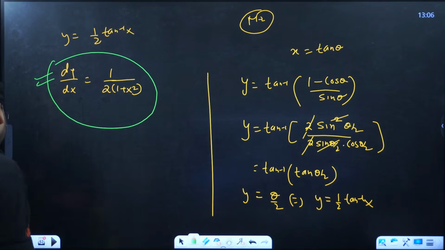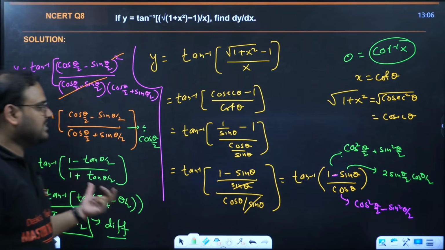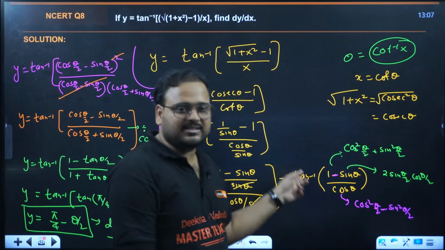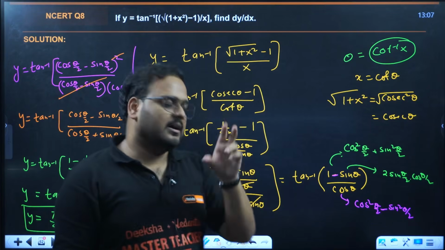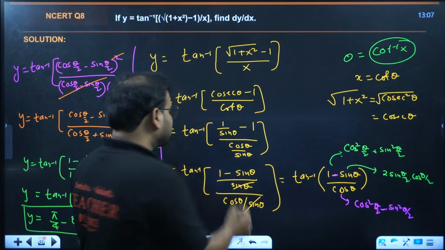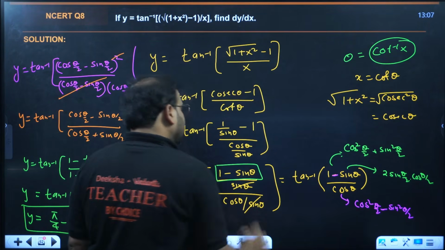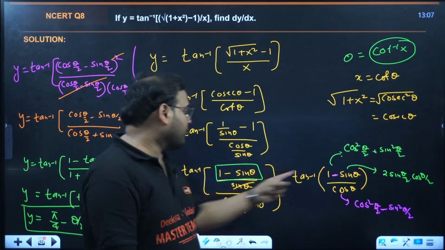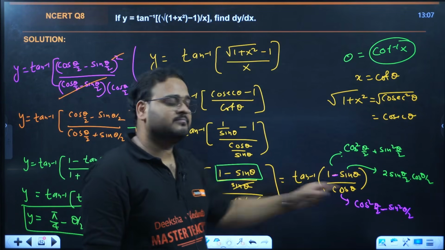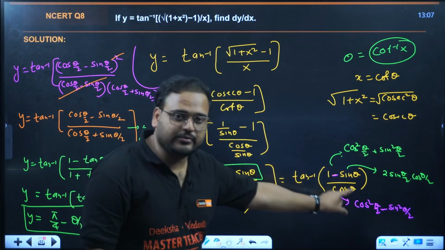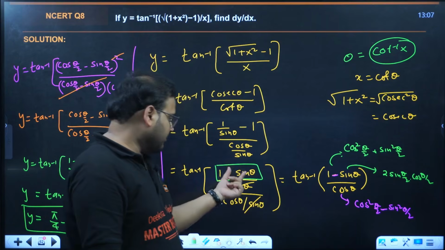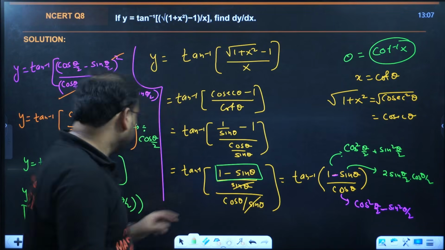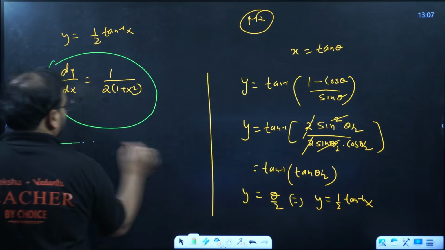So method 2 or method 1, your choice, guys. As I said, once I realize it is coming as 1 minus sine, the trick is, understand, try to get always this as 1 minus cos. Is it easier? If you have 1 minus sine, you have to make a perfect square. That is a lengthy process. If it is 1 minus cos, the formula is there. Okay? So my recommendation to all of you,